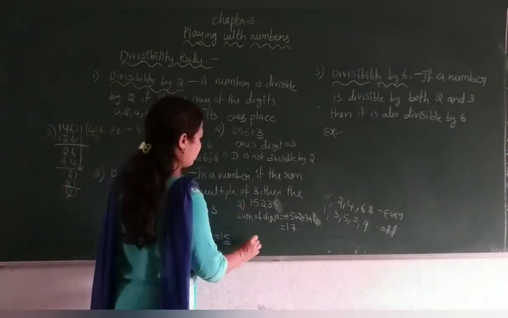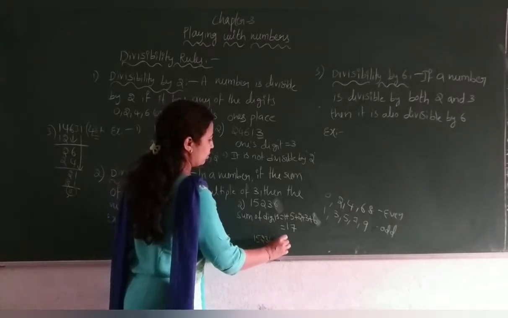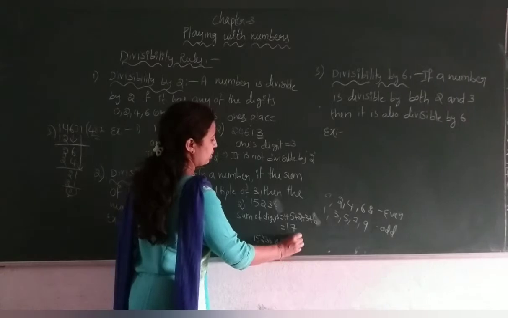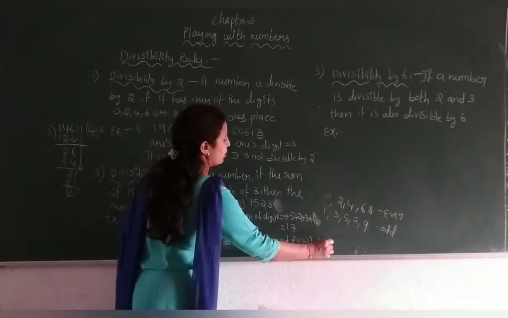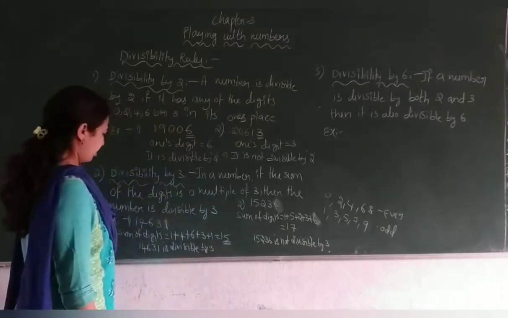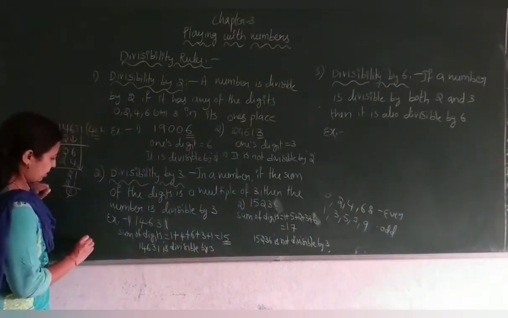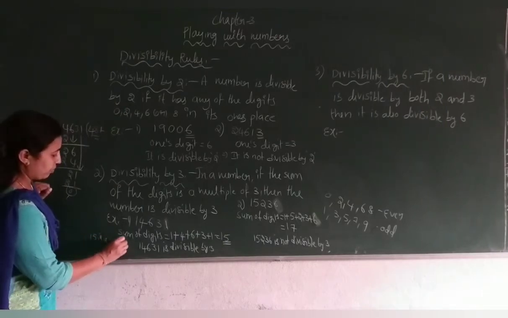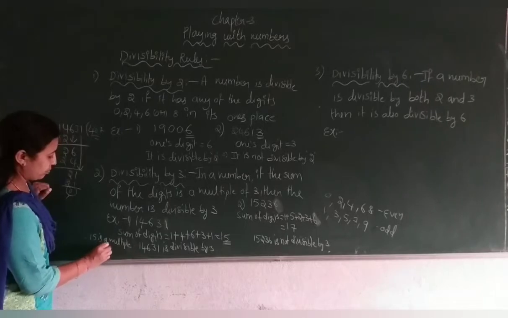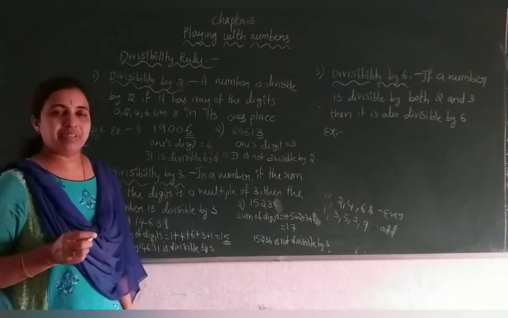Therefore, it is not divisible by 3. Here you can write one more thing: since 15 is a multiple of 3, that implies this number is divisible by 3.